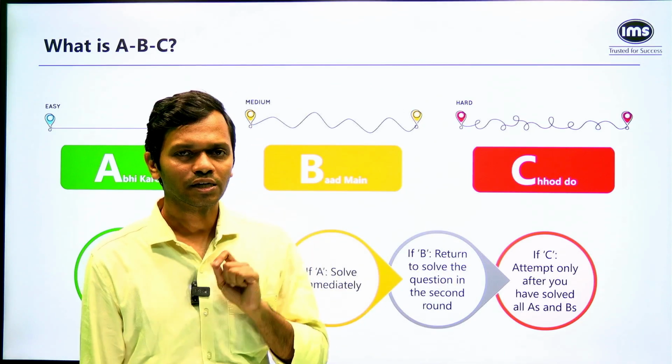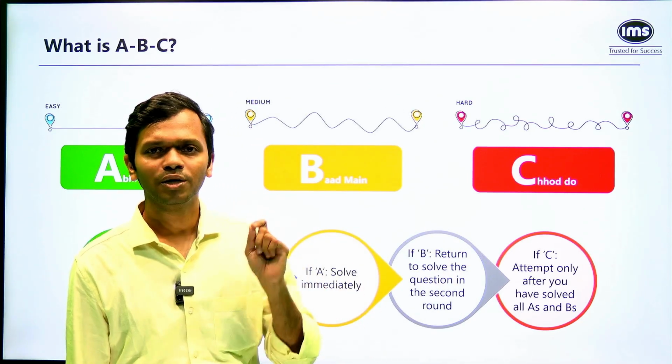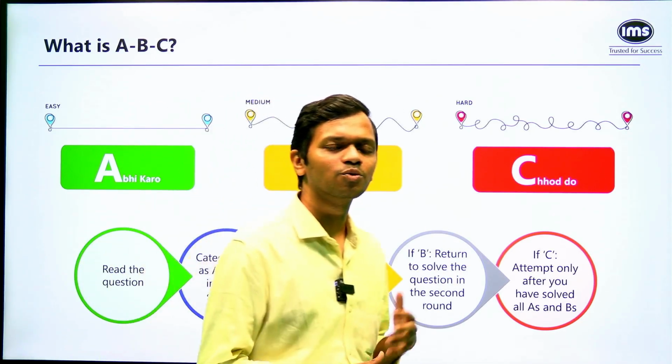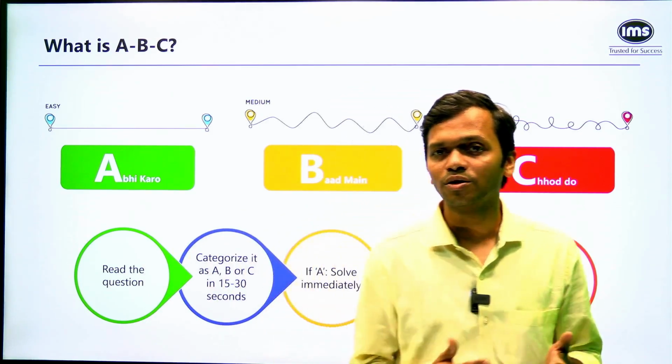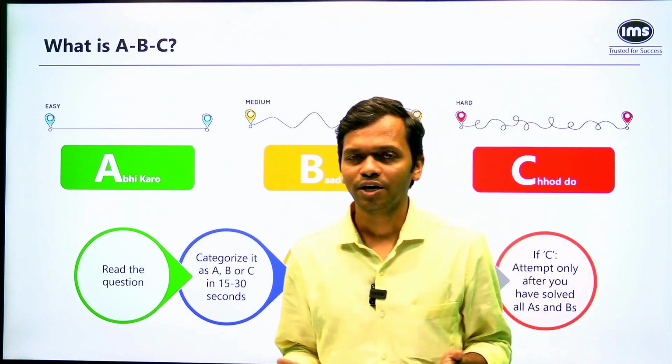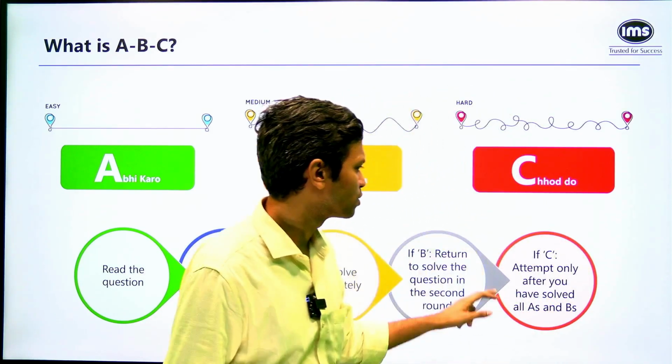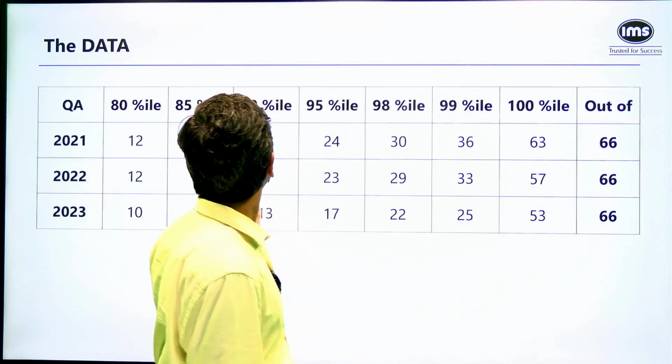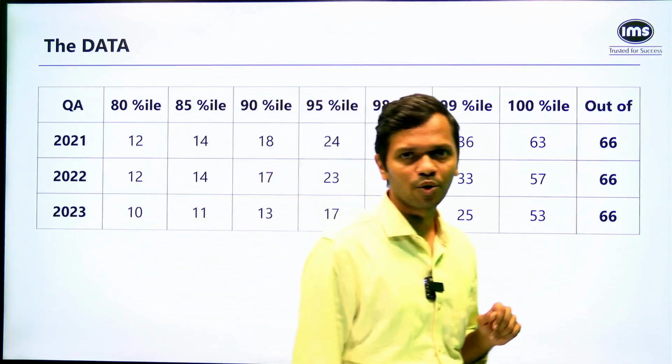Classification, whether it is A, B or C: A should definitely be done. B is something that you can do after you have completed all the A questions. And then, if you have time, you can always do the C category questions that exist, right? So now let's talk about the data, because that is very, very important.